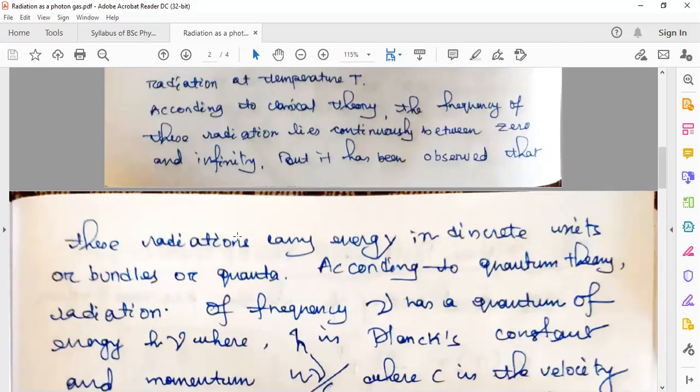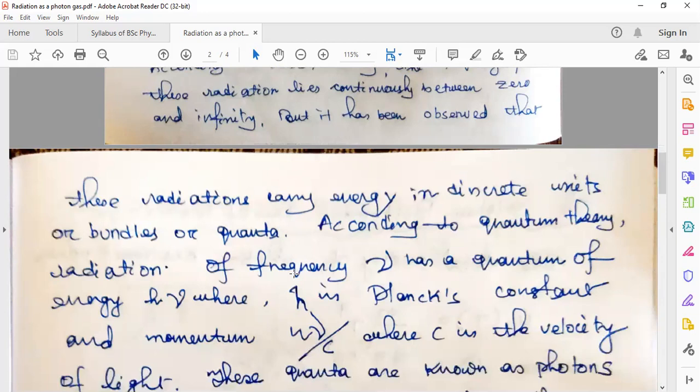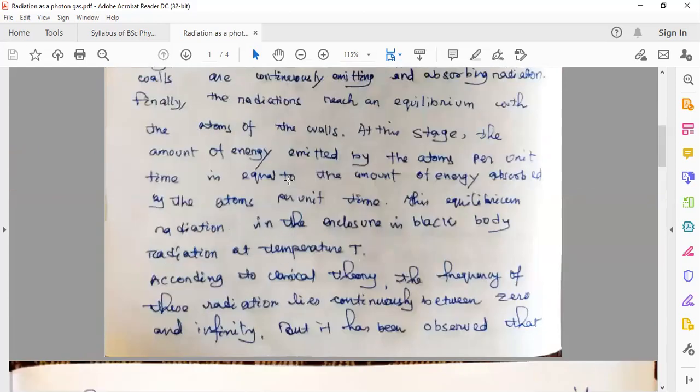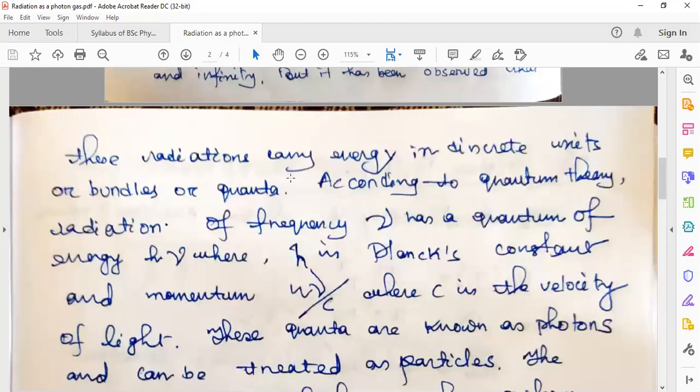But it has been observed that these radiations carry energy in discrete units or bundles. So this black body radiation that we have just learned has energy in units of bundles, and these bundles are called quanta. They carry fixed, or quantized, values of energy.